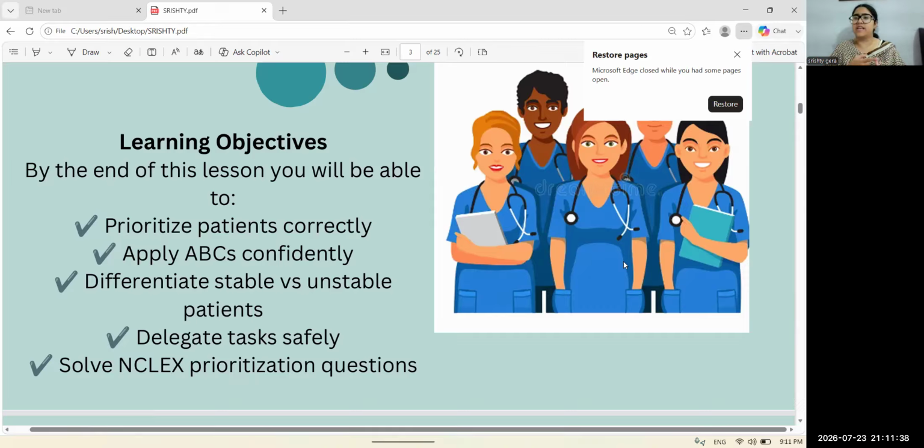ABC, what do we mean by ABC? A stands for airway, B stands for breathing, C stands for circulation. We will apply these criteria in our questions. The next one is to differentiate between who is a stable and who is an unstable patient. We will also discuss this later. Next, the topic is delegating tasks safely. We should know the scope of the RN, LPN, LVN, UAP and CNA, so we can delegate safely. The next one is solving NCLEX prioritization questions. We will discuss one or two questions at the end.